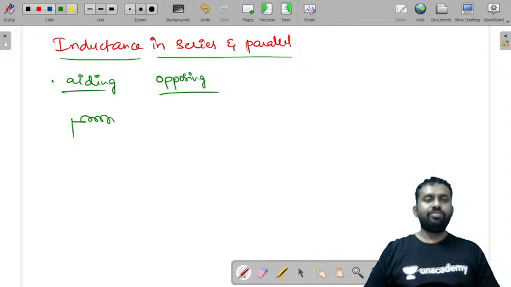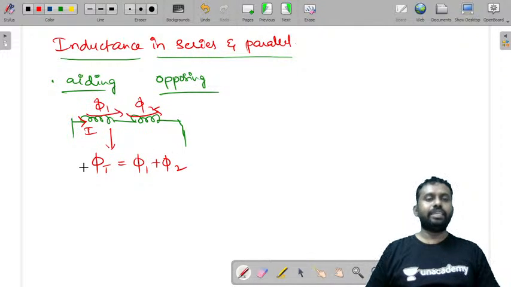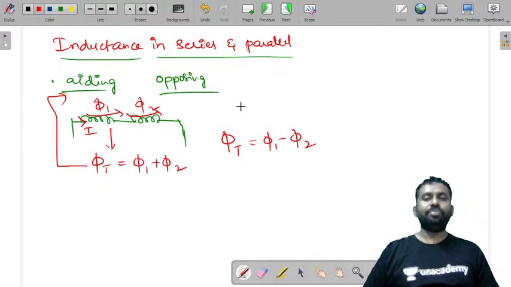Let us say you have two coils that are connected in this way. If the current is passing through this, and if the flux in the first coil aids the flux in the second coil, the resultant flux is the sum of the two fluxes, then it is aiding. If the resultant flux is the difference of the two, then it is opposing.